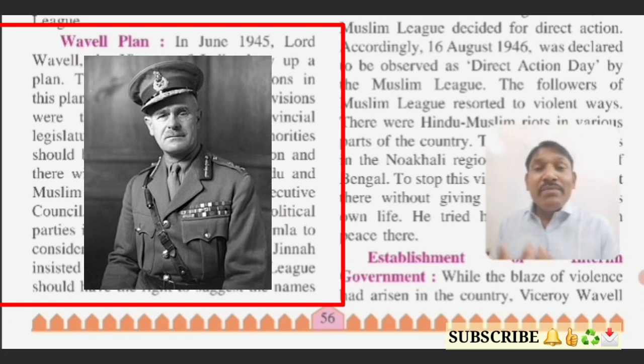He made a plan for how to give freedom to India, and there were different provisions in the plan.